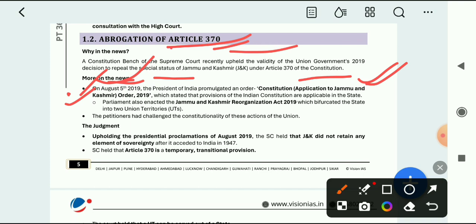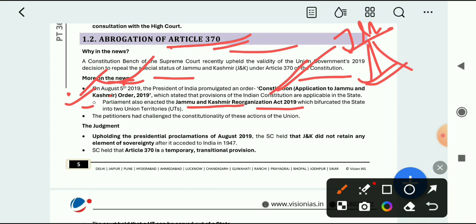This was the act which was passed to do this matter. Parliament also enacted Jammu and Kashmir Reorganization Act 2019, which bifurcated the state into two union territories. So now Jammu and Kashmir is divided into two union territories, that is Jammu and Kashmir and Ladakh.